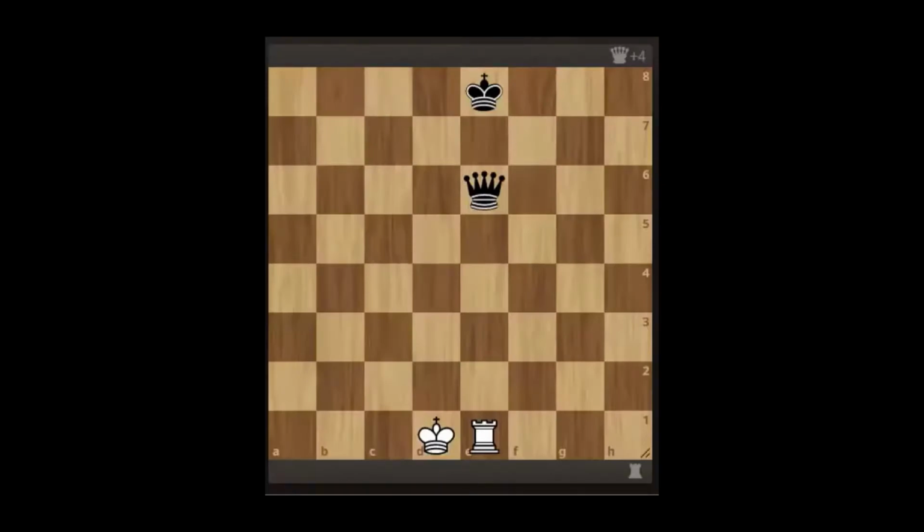In a partial pin, the piece can move along the line it is pinned. It cannot move anywhere else because then the king will be in check. It can move anywhere along this line. Like in this case, it can take this route. So this is known as a partial pin.